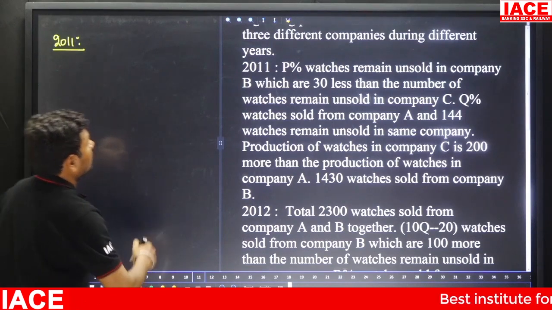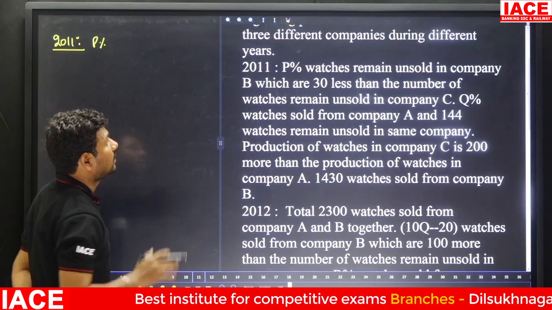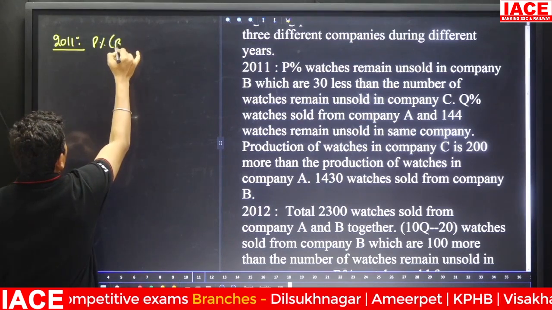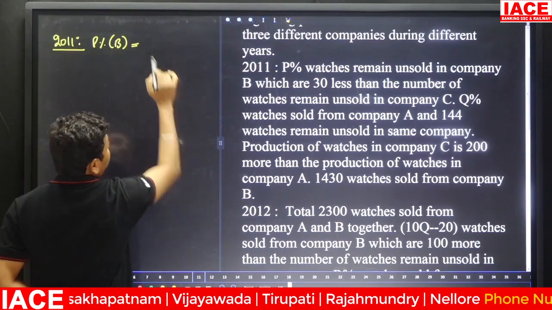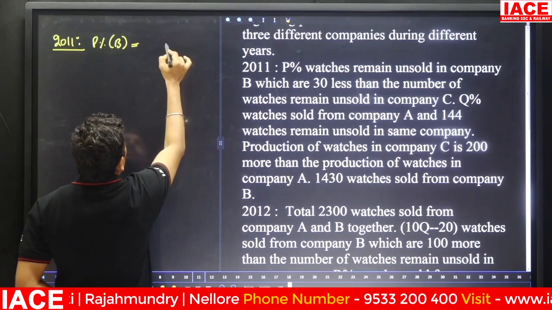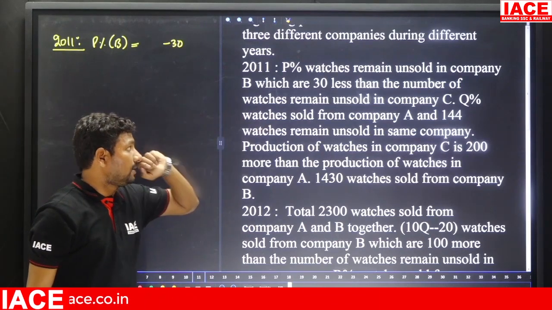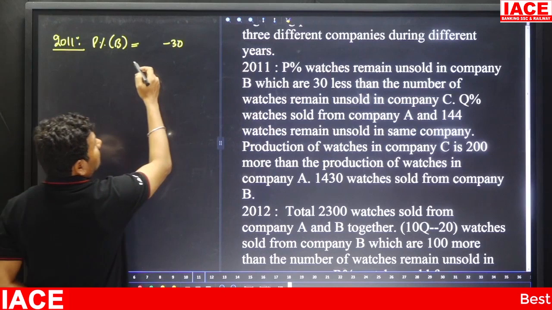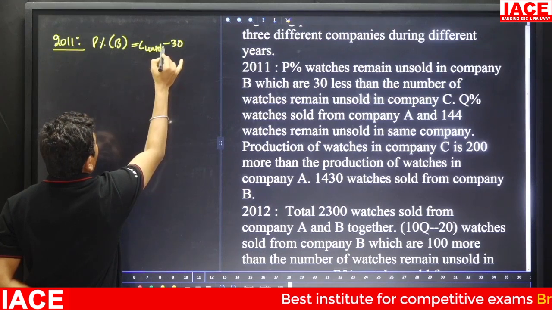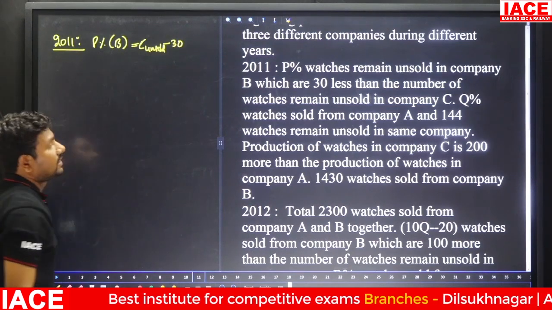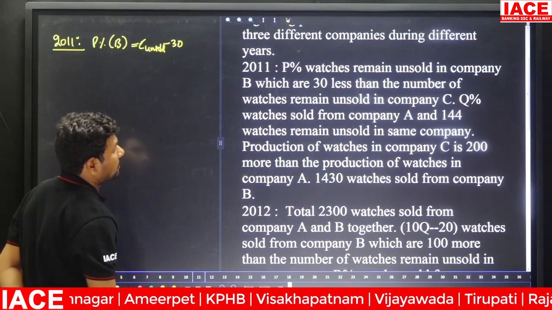Company C. So these unsold values are 30 less than the number of watches remaining unsold in company C. That means C unsold minus 30. You can apply C unsold minus 30, and you will get the percentage of B.